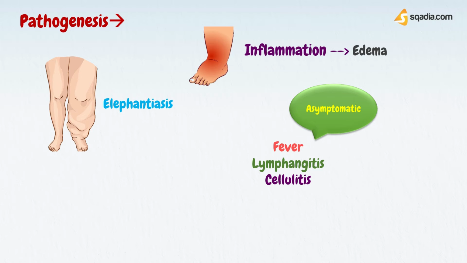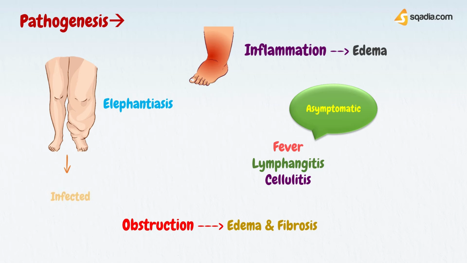Gradually, the obstruction leads to edema and fibrosis of the legs and genitalia, especially the scrotum. Elephantiasis occurs mainly in patients who have been repeatedly infected over a long period. Tourists, who typically are infected only once, do not get elephantiasis.